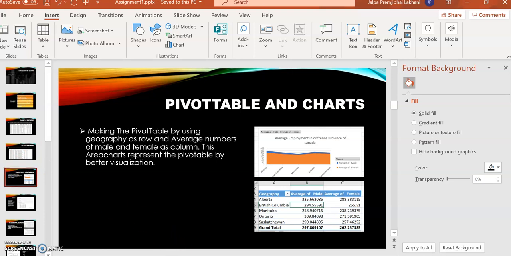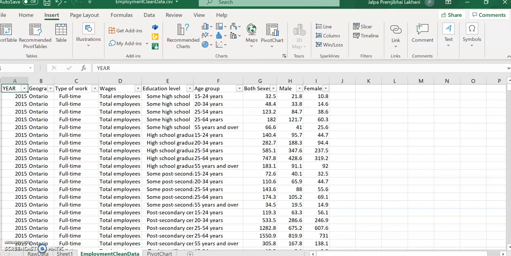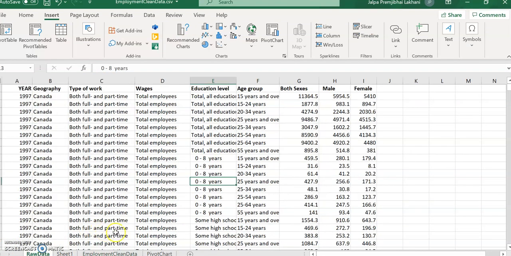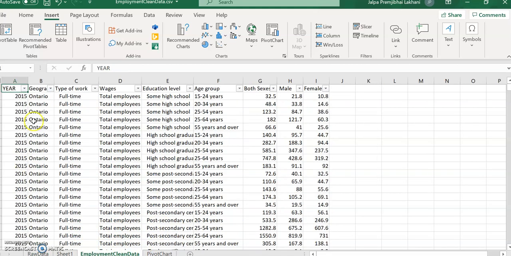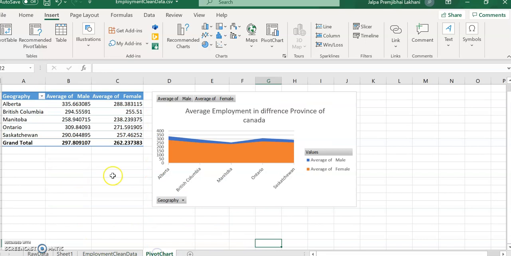I will show you through my Excel sheet. This is the raw data that I showed you in the screenshot of the slide. And next I cleaned this dataset, and you can see that here I start from 2015, and the next is pivot chart.